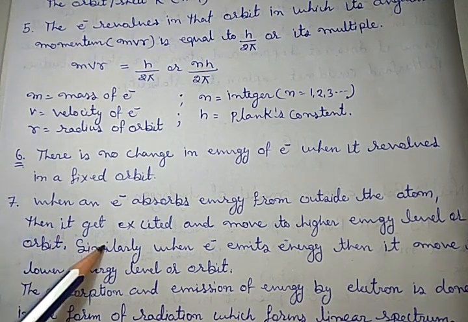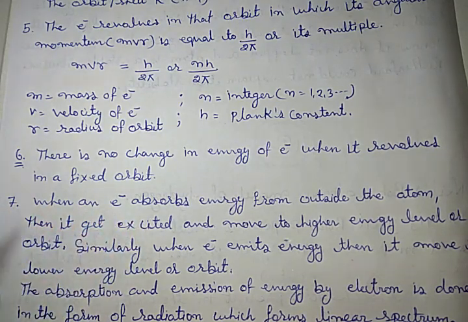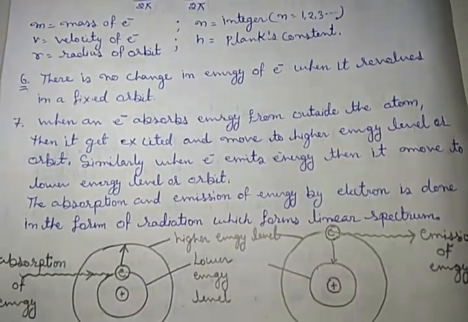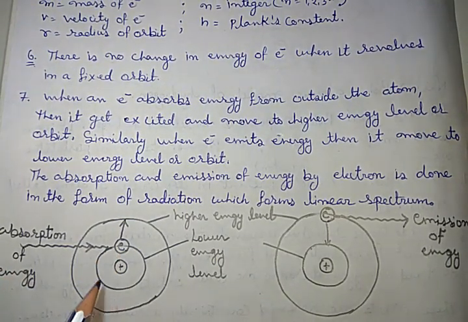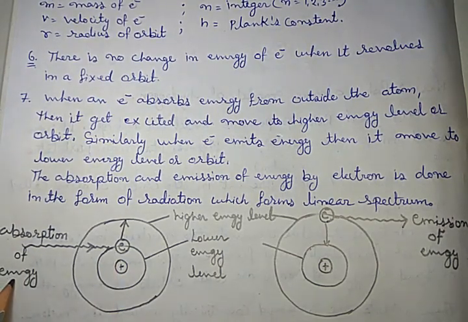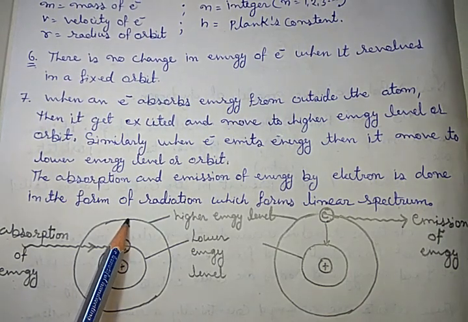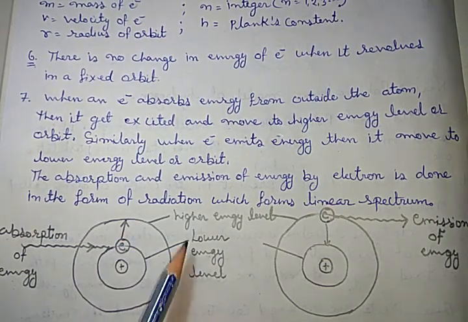Seventh one: when an electron absorbs energy from outside the atom, it gets excited and moves to a high energy level. Suppose this is the nucleus and that is the electron. If it absorbs energy, then it will jump from this lower energy level to a higher energy level, or lower orbit to higher orbit,